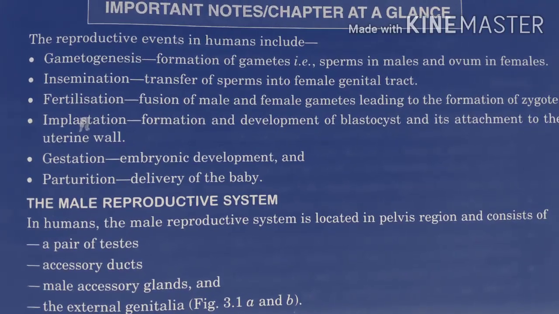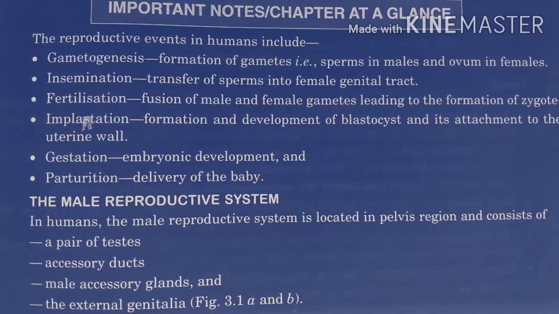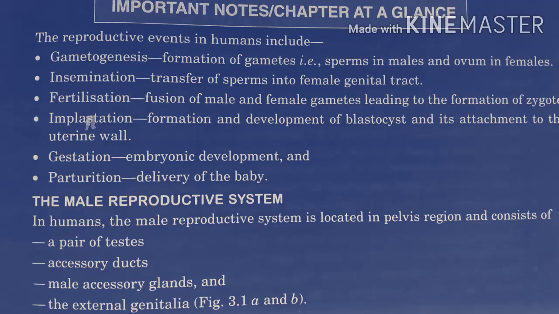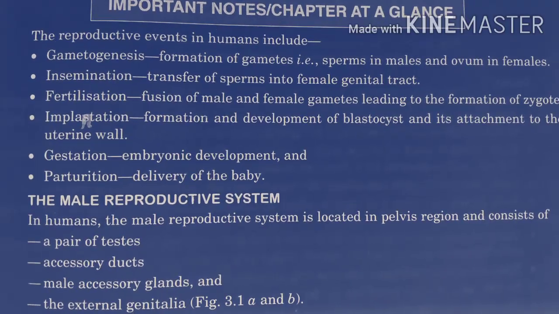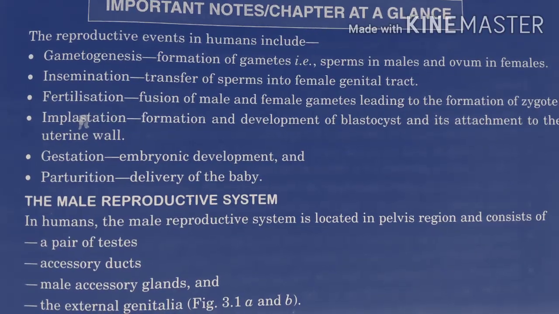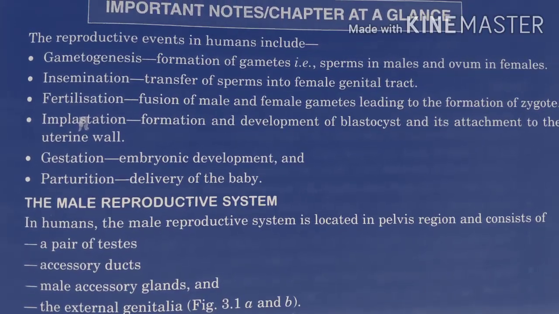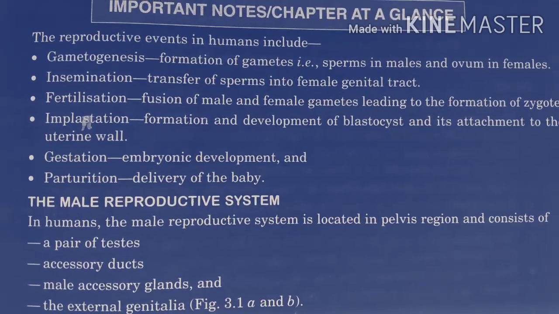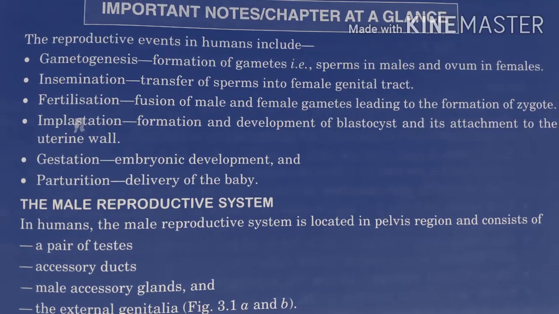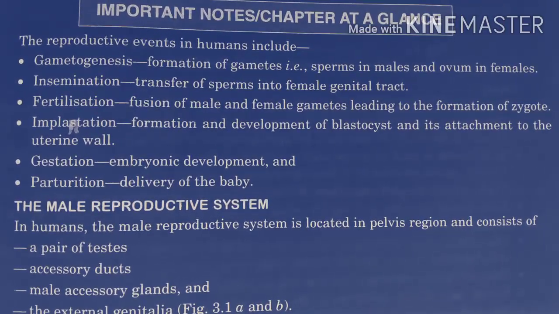Fertilization: fusion of male and female gametes leading to the formation of zygote. It means in the process of fertilization, male and female gametes are fused inside the uterus and form the zygote. That process is known as fertilization. Now what is the next event? Implantation. After fertilization comes implantation. What is implantation?